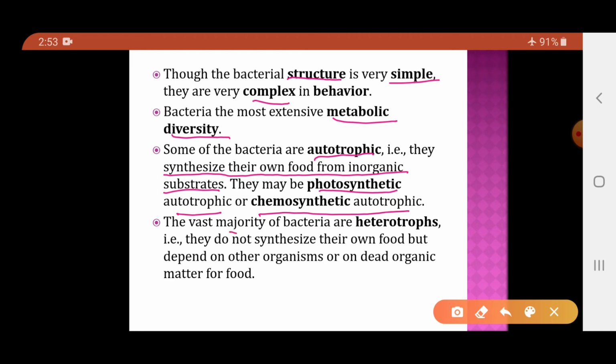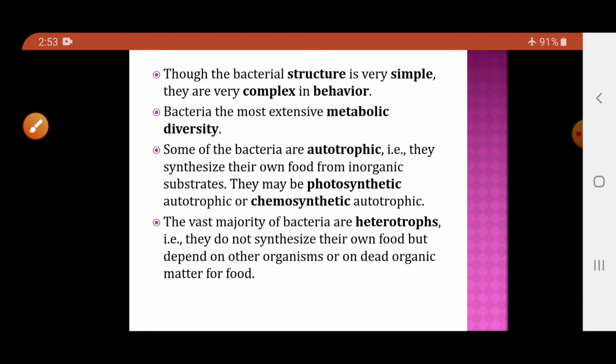But the majority of the bacteria are heterotrophs. That is, they do not synthesize their own food but are dependent on other organisms for the food, or they may feed on dead organic matter. So, most of the bacteria are heterotrophic, which means they do not prepare their own food. As they do not prepare their own food, they are dependent on other organisms for their food requirements, or they may feed on the dead organic matter of other organisms as the food material.